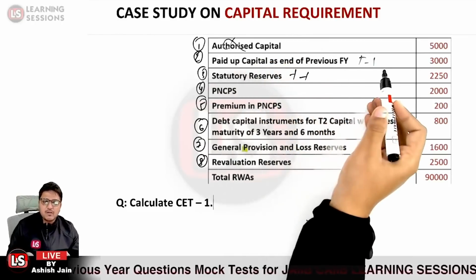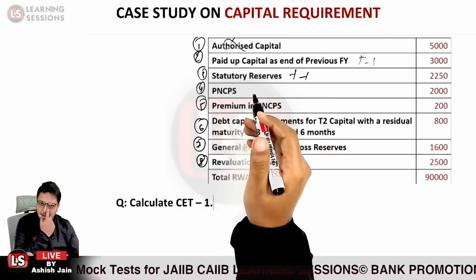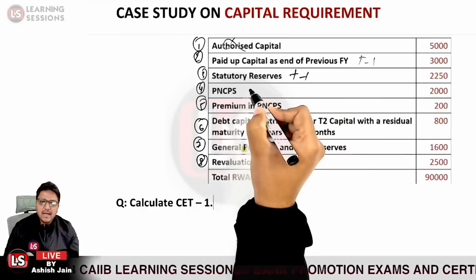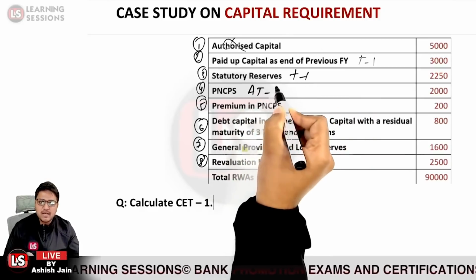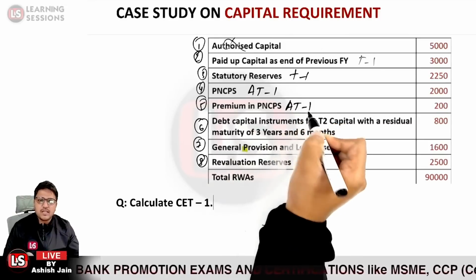So paid up capital is part of tier 1 capital. Statutory reserves are part of tier 1 capital. PNCPS, it is basically part of what capital? It is part of additional tier 1 capital. If you memorize additional tier 1 capital, the premium on PNCPS is also one component of additional tier 1 capital.